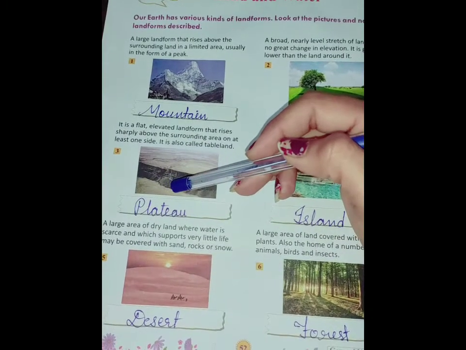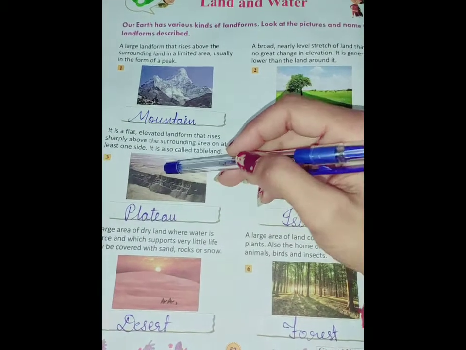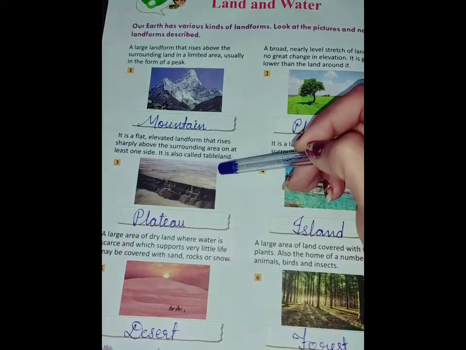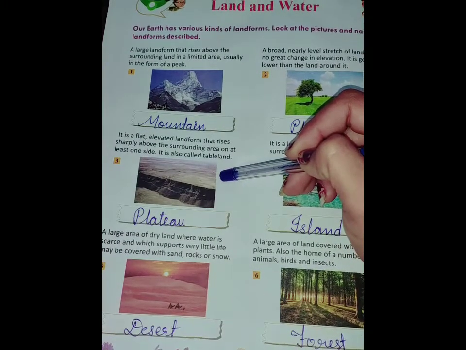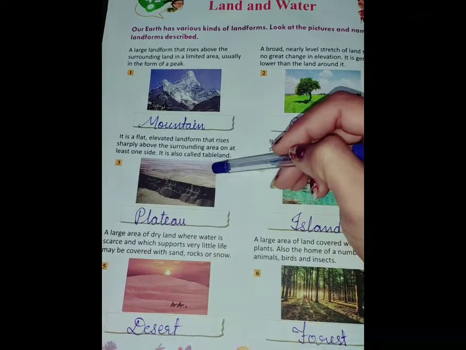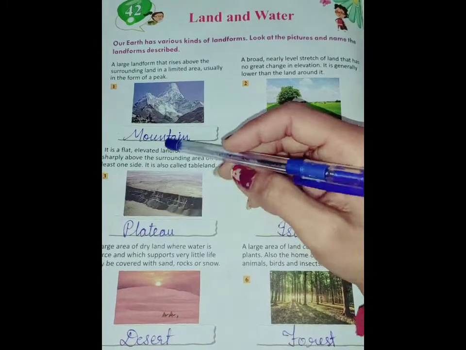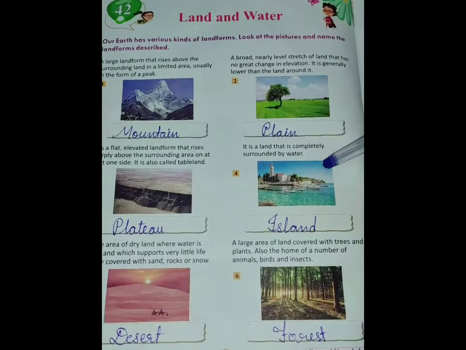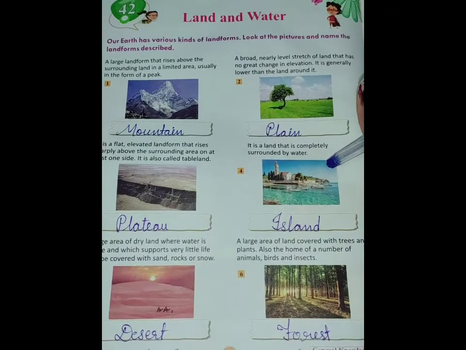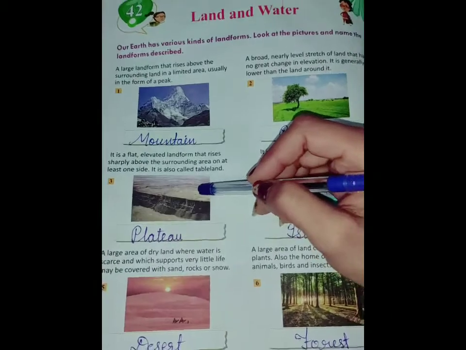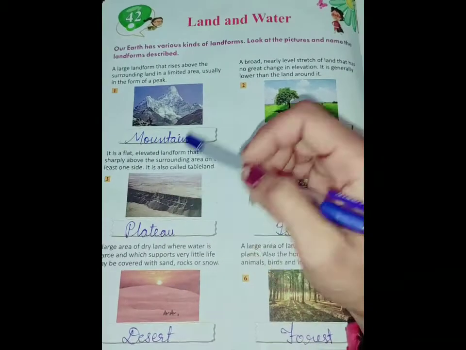Number 3. It is a flat, elevated landform that rises sharply above the surrounding area on at least one side. It is also called tableland. This is plateau. We have already been reading in the social study book, so there is no need to know in detail about these. You know this plateau very well.